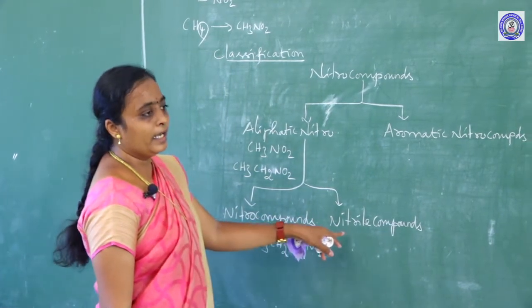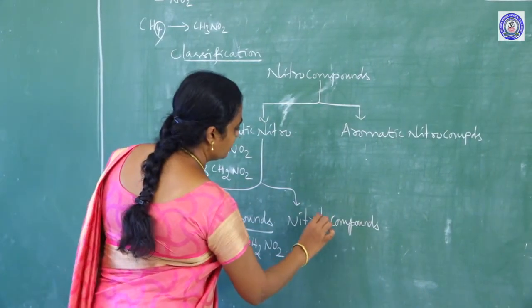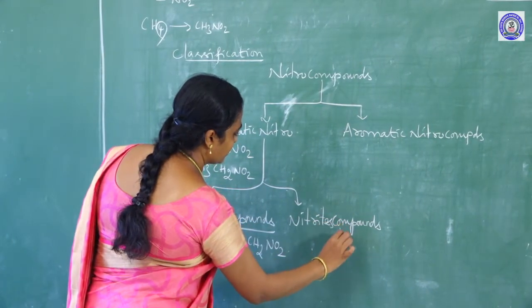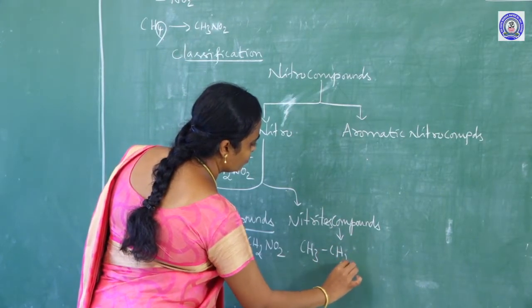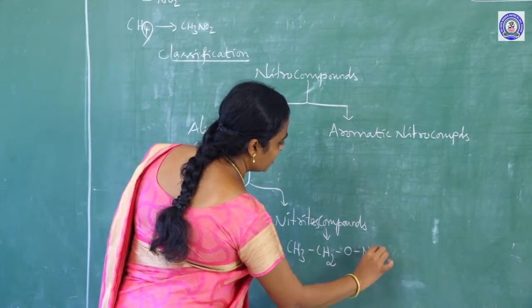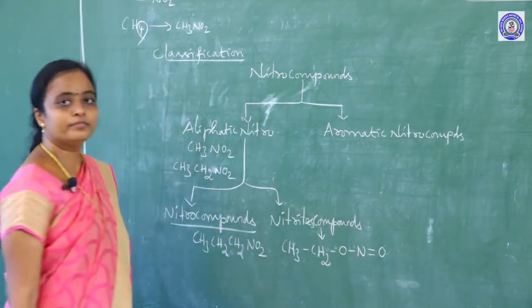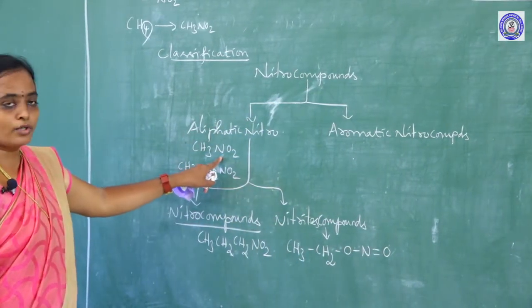And alkyl nitrites, for example CH3CH2ONO. This is the nitro system, and this is the nitrite system.